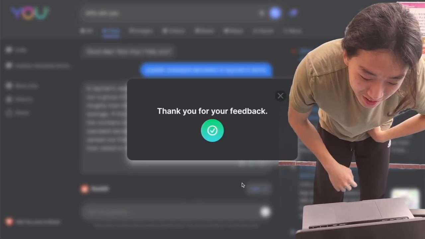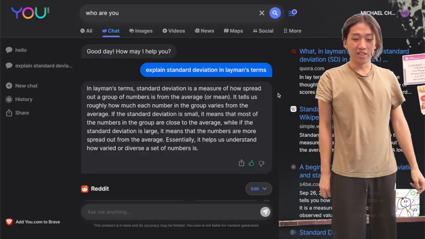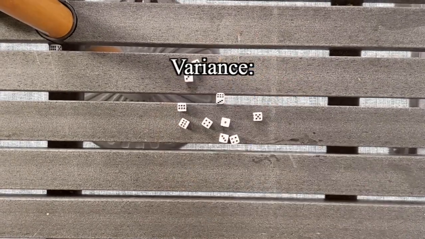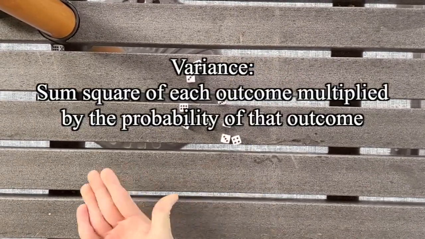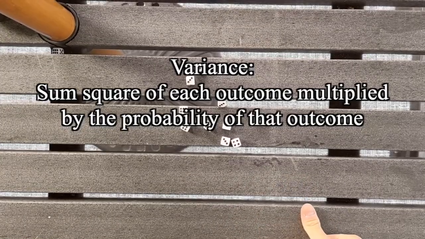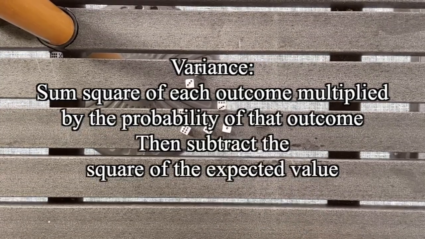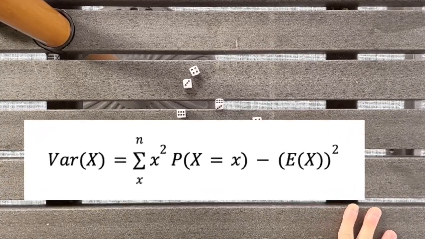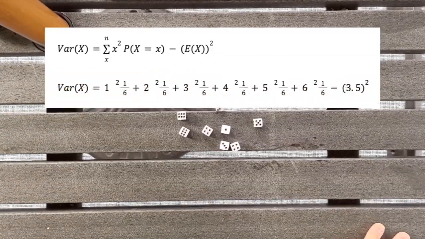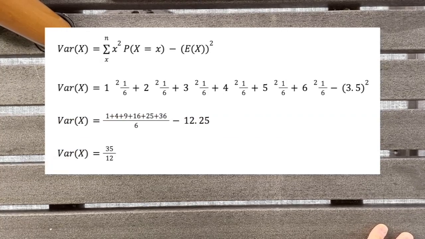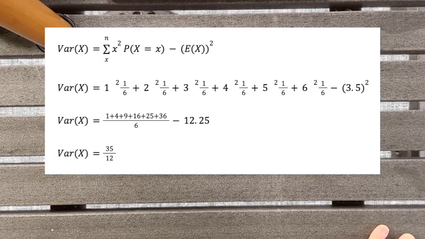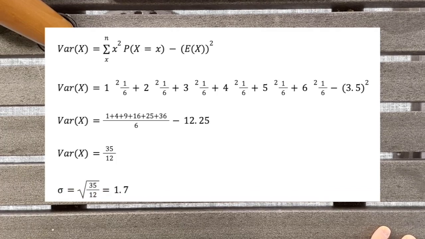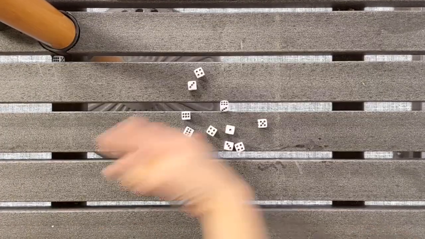Okay, let me quickly do this with the dice and we can go into the songs. To find the variance of a discrete random variable, first sum the square of each value multiplied by the probability of the outcome being that value. Then subtract the square of the expected value. This can be written using this formula. By substituting the values for the dice roll, for example, we find the variance to be 35 over 12. The standard deviation then is hence the square root of 35 over 12, which is around 1.7.